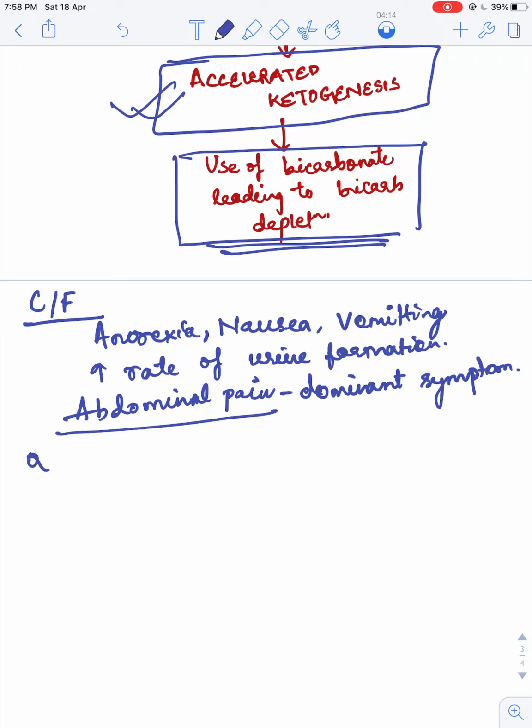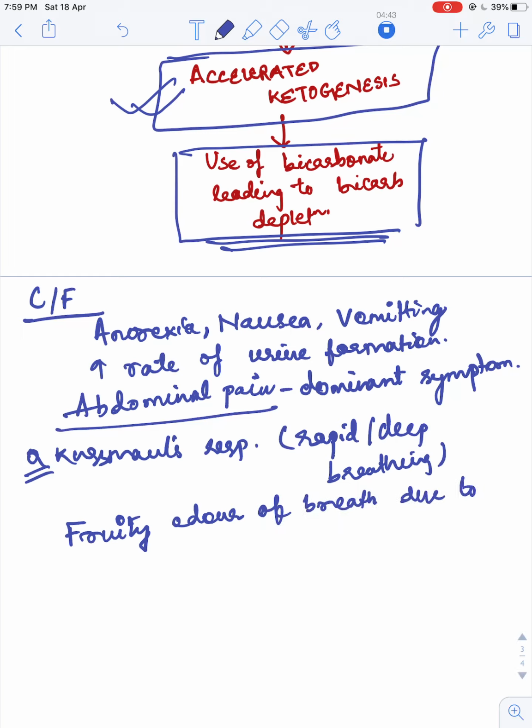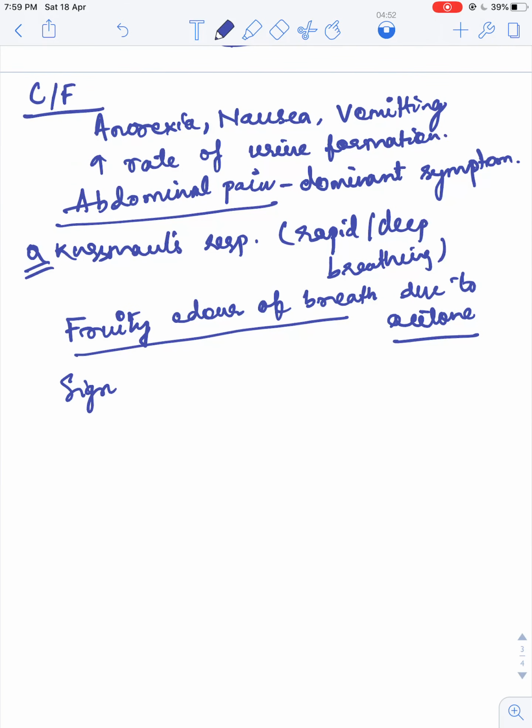Apart from this, Kussmaul's respiration, that is rapid deep breathing, is seen, and a fruity odor of breath due to acetone is there. And signs of volume depletion and dehydration are invariably present.